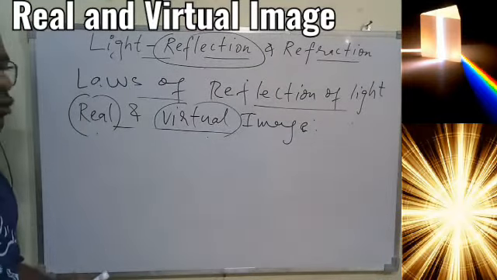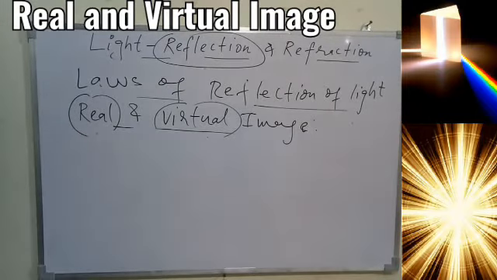How real and virtual images form, briefly, we should know.